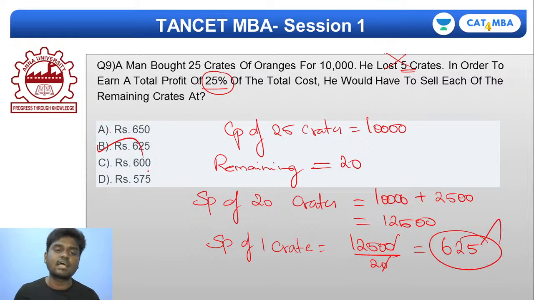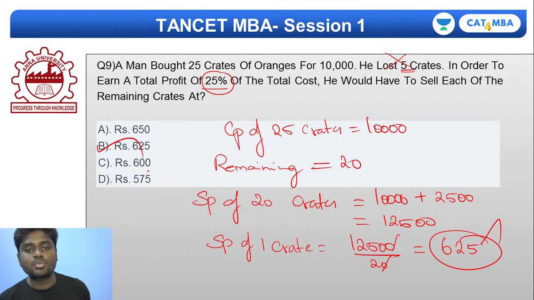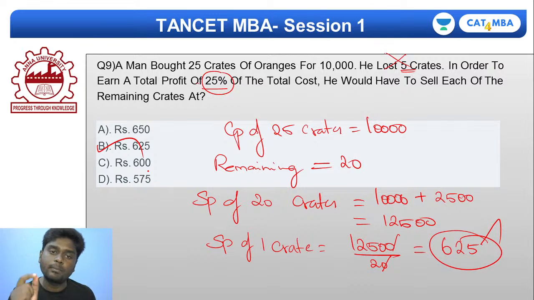So the answer is exactly option B. 625 should be the selling price of each of the remaining crates, making a total profit of 25% of the total cost. You're getting this, guys? Give me a thumbs up if you're really clear with this. Very good, Gauri Shankar. Brilliant.